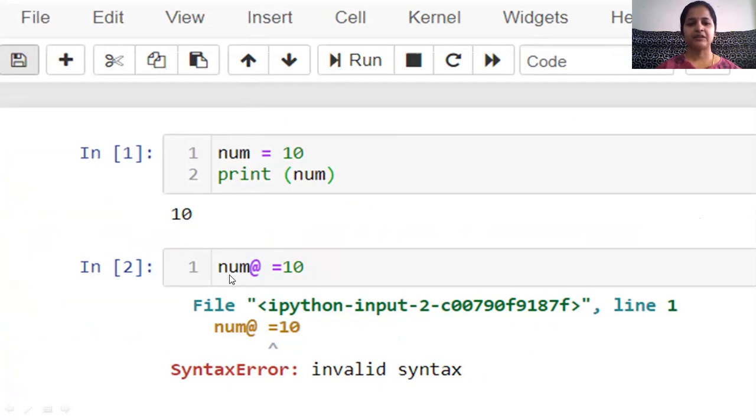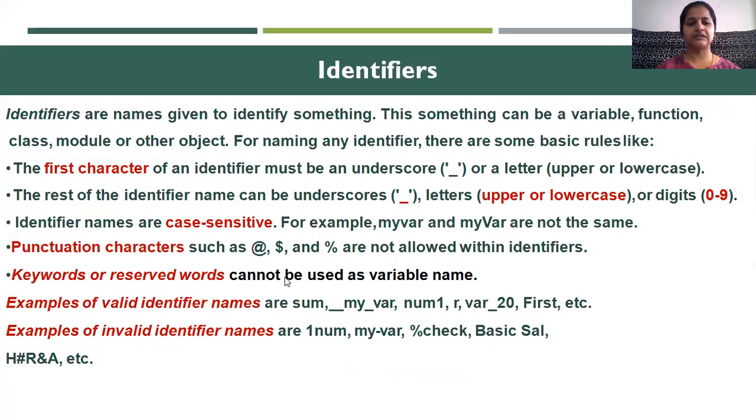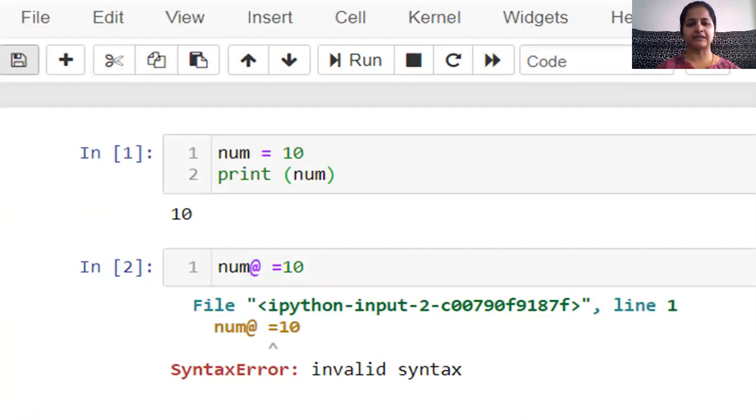Next I have written num@ equals 10. Here we have seen the rules: punctuation characters cannot be used. When we use punctuation characters, like here num@ equals 10, it will give us a syntax error, that is invalid syntax. So if we use any punctuation characters, we will get a syntax error.